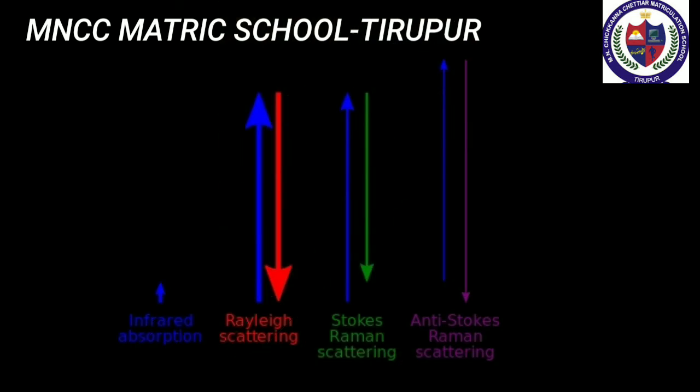Next we move to Raman scattering. Raman scattering is the interaction of a light ray with the particles of pure liquids or transparent solids, which leads to a change in wavelength or frequency. When a parallel beam of single color light passes through a gas, liquid or transparent solid, a part of the light rays is scattered. The scattered light contains some additional frequencies other than that of the incident frequency. This is known as Raman scattering or the Raman effect.